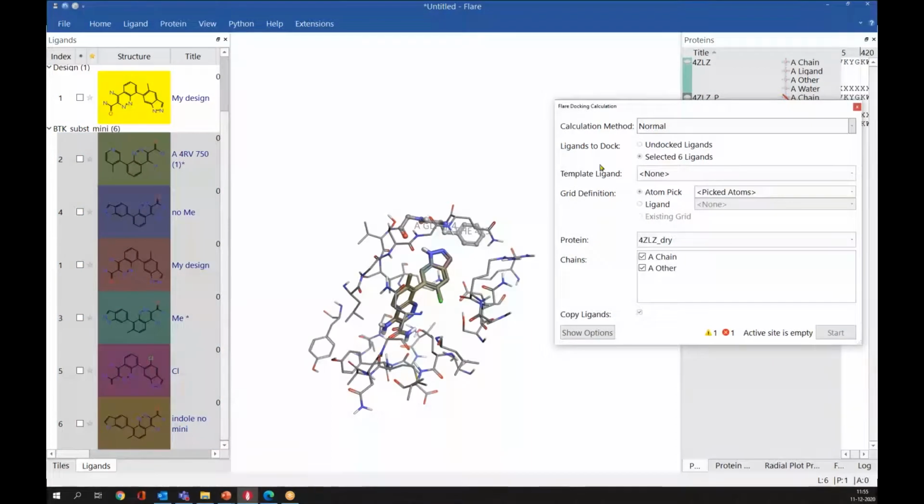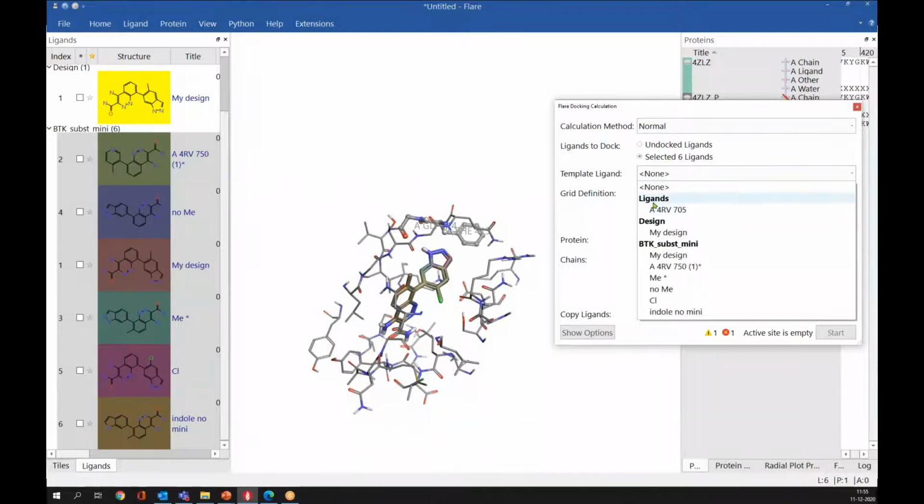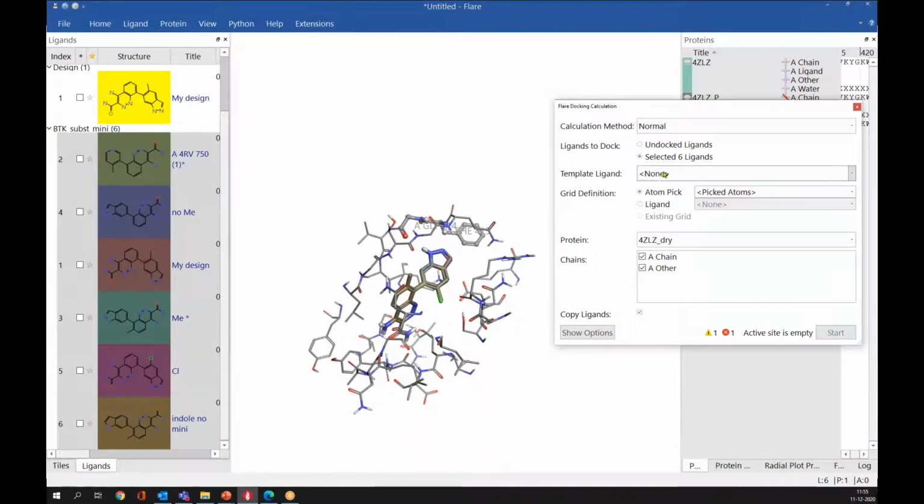And like I explained in my presentation, you have a template option. If you select this and select the co-crystallized ligand, before docking, all your ligands will be aligned on the co-crystallized conformation, and then those aligned conformations will be passed on to the docking engine. But I'm not going to use this option in the demo.